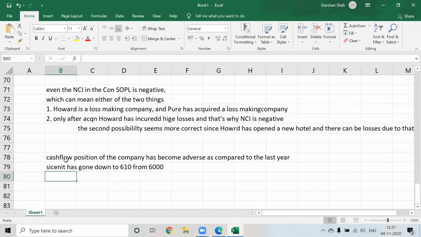What can be the reason? Again, the same reason. Major reason can be the acquisition of Howard.